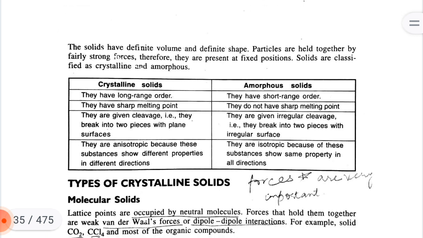Crystalline solids have long range order. Amorphous solids have short range order. Crystalline solids have a sharp melting point. Amorphous solids do not have sharp melting points.